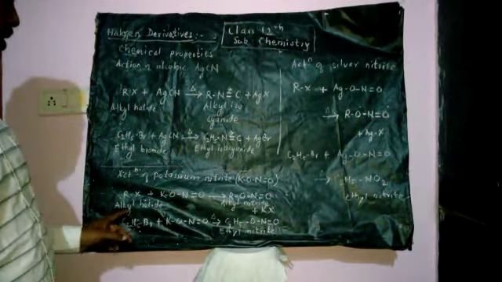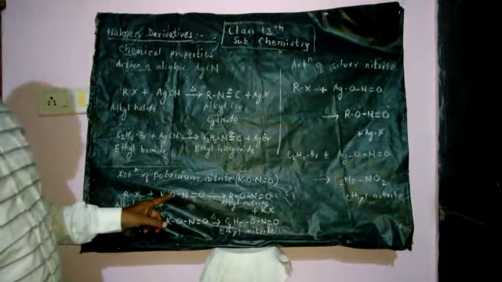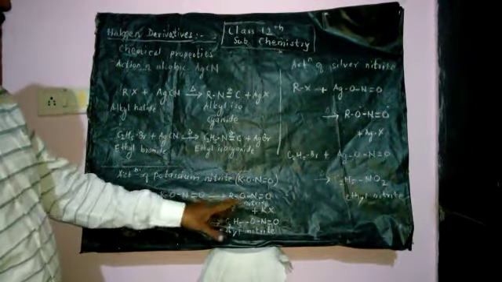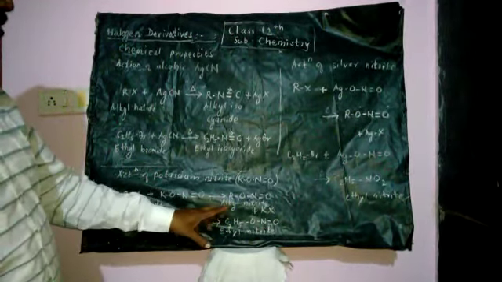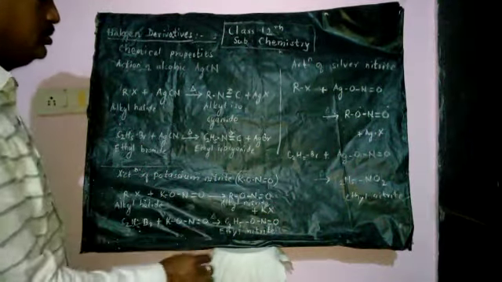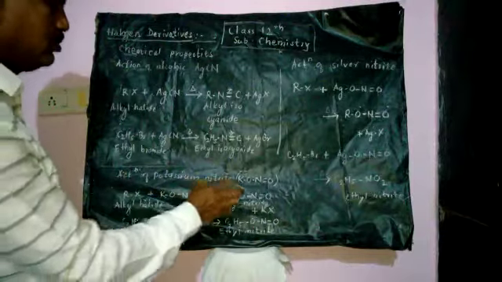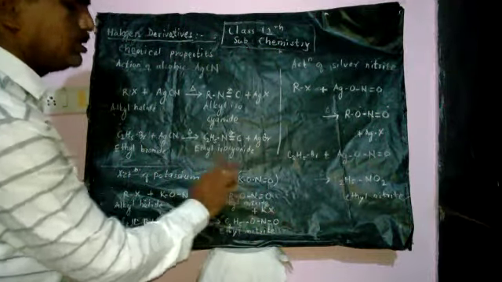Nitrite is NO2 and nitrate is NO3. When alkyl halide is treated with potassium nitrate, then alkyl nitrite is obtained. The side product is KX. We can write alkyl nitrite as RONO, and we can also compress RONO like RNO2. When ethyl bromide is heated with potassium nitrate, then ethyl nitrite is obtained.